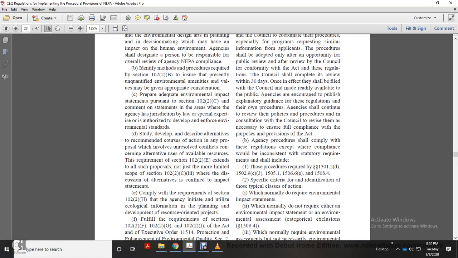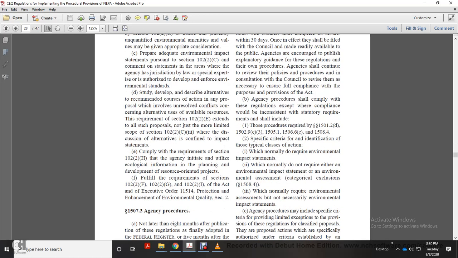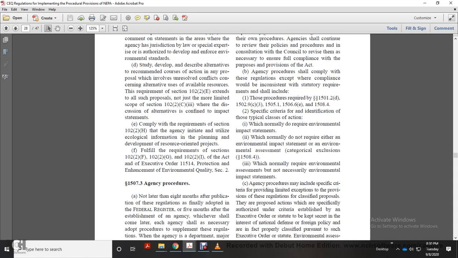Any proposal which involves unresolved conflicts concerning alternative uses of available resources: the requirements of Section 102(2)(E) extend to all such proposals, not just those limited in scope by Section 102(2)(C)(iii). Decision alternatives are confined to impact statements that comply with the requirements of Section 102(2)(H), with agency initiative to utilize ecological information in the planning and development of resource-oriented projects. Fulfill the requirements of Sections 102(2)(F), 102(2)(G) and 102(2)(I) of this Act and Executive Order 11514 for protection and enhancement of environmental quality, Section 2.